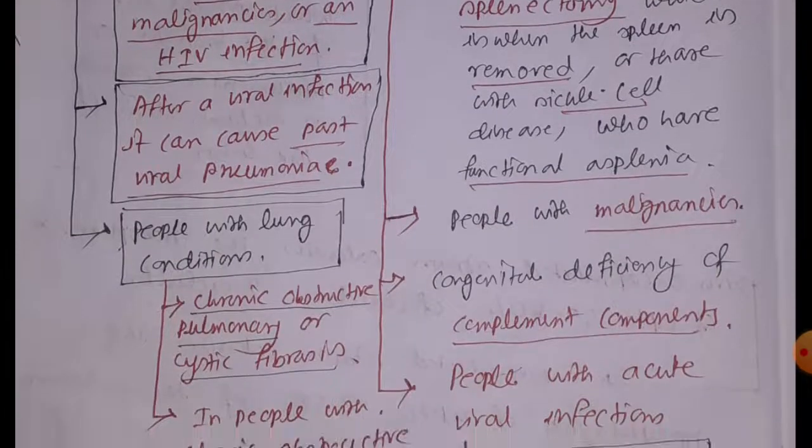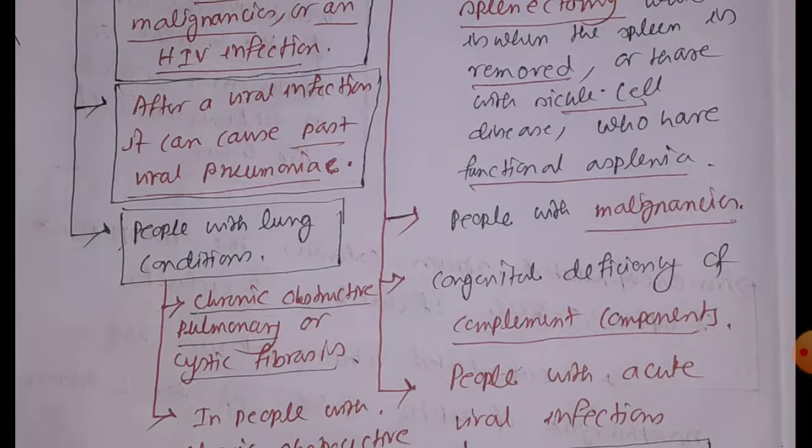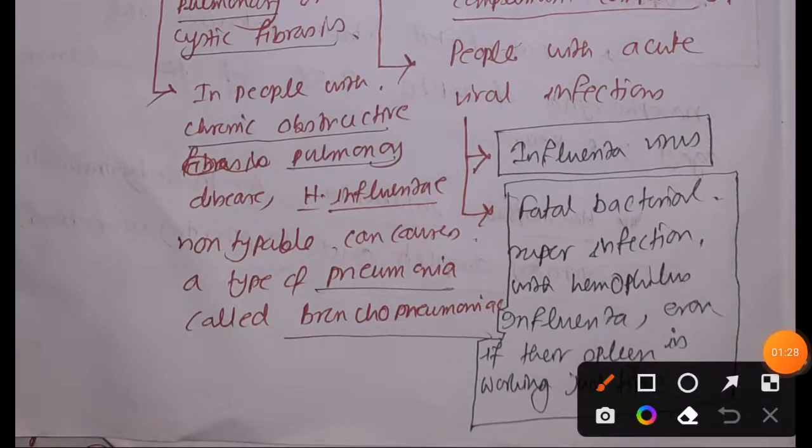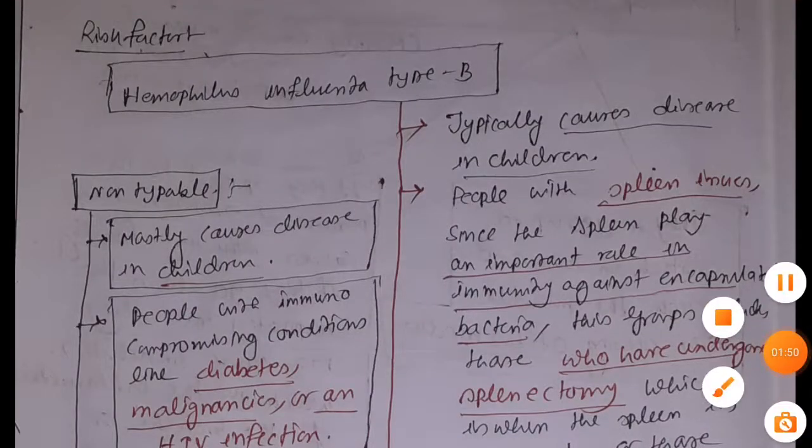Also people who have malignancies, and those who have congenital deficiency of complement component. People with acute viral infection are also at serious risk, let's say people infected mainly with influenza virus. People infected with influenza virus can develop a serious super infection by Haemophilus influenzae that can even be fatal. So these are the risk factors for Haemophilus influenzae type B.